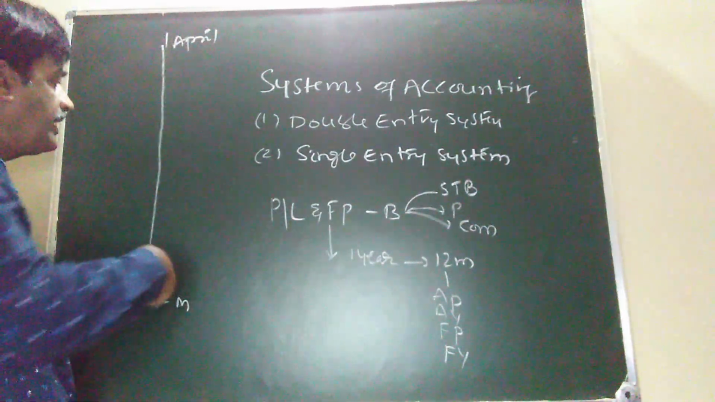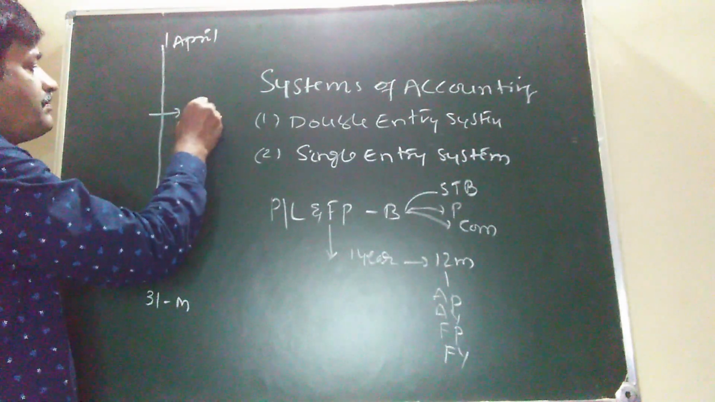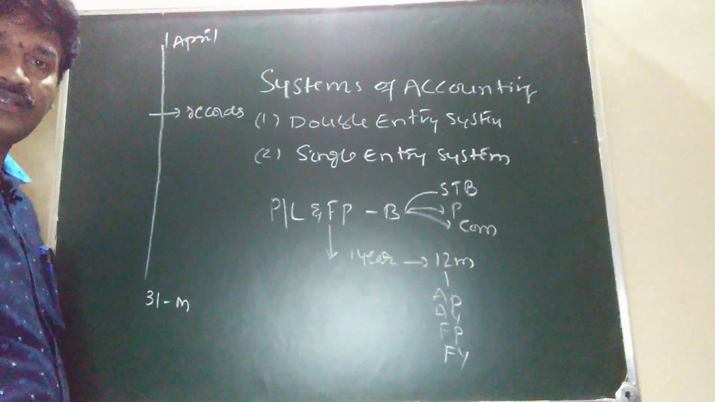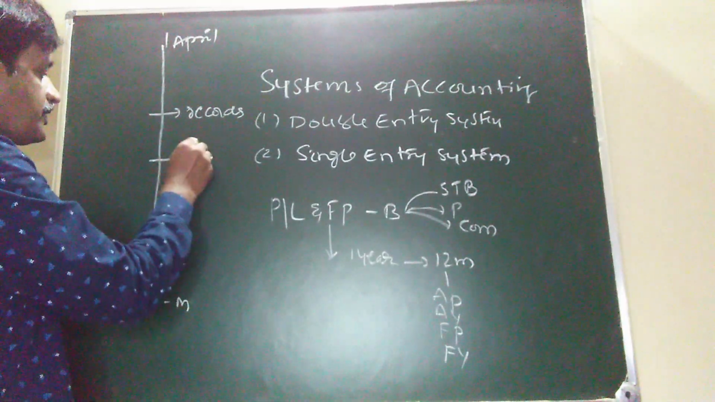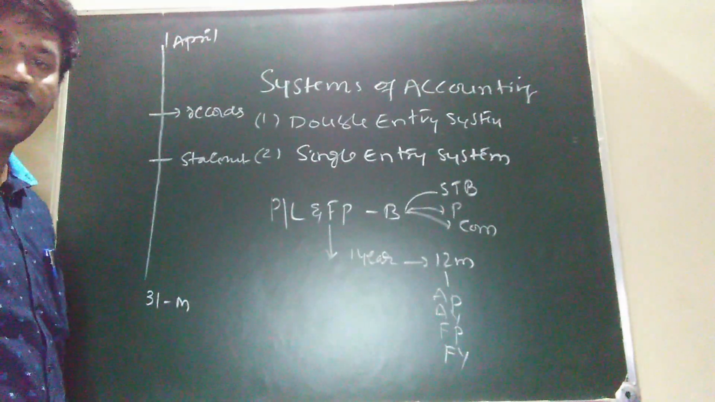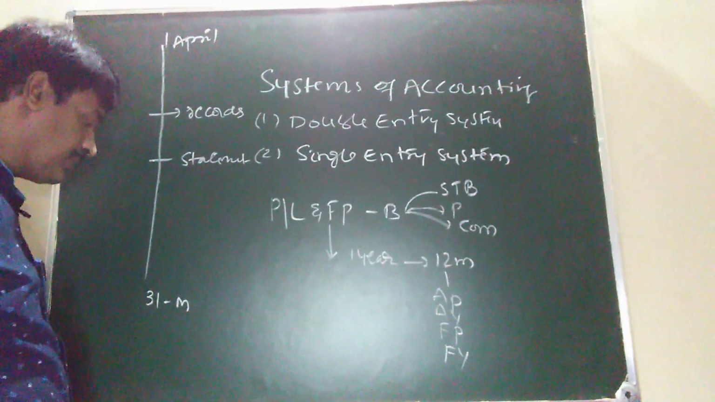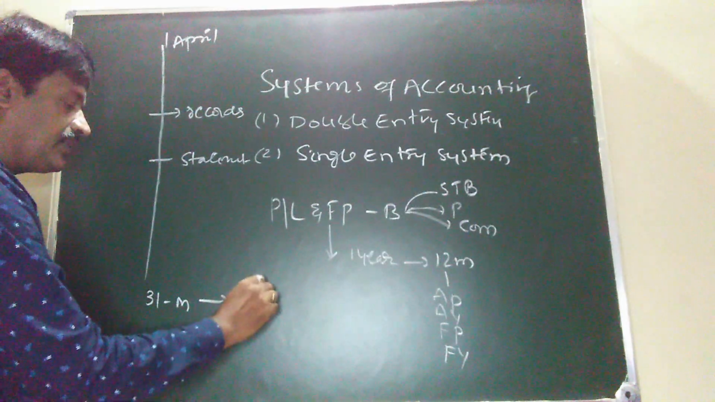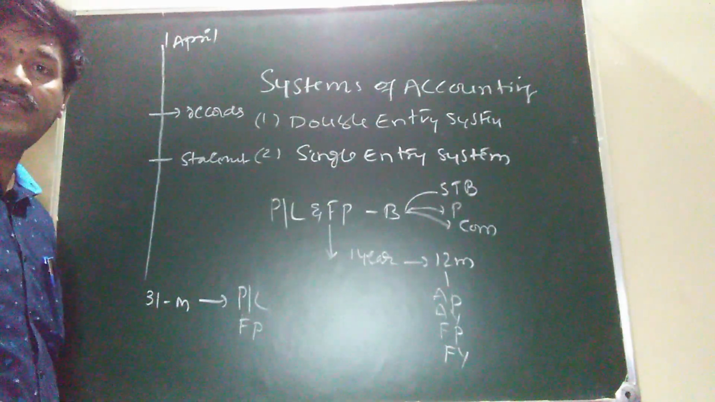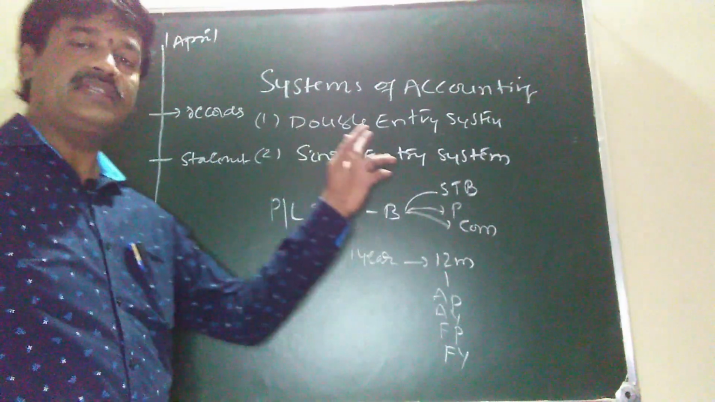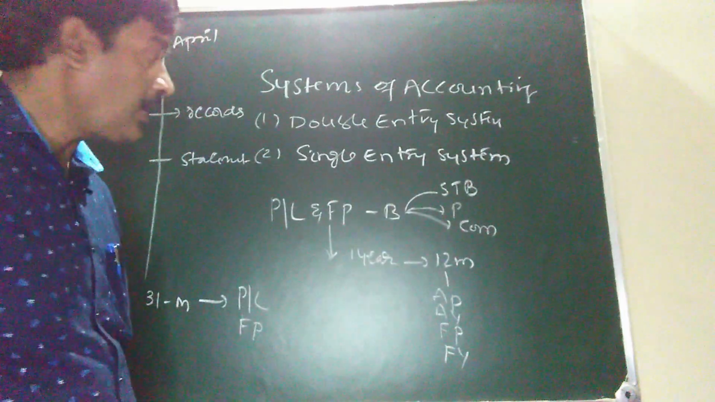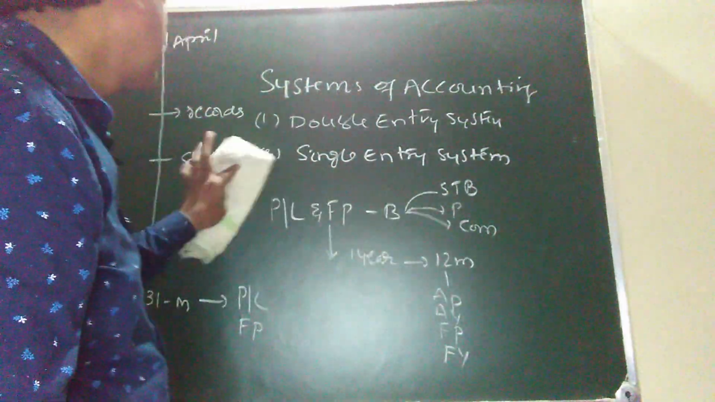During the 12 months period, a number of records are to be maintained and a number of statements are to be prepared after completion of one successful year, that is on 31st March. We are going to calculate the profit or loss and financial position either on the basis of what? Either on the basis of double entry system or on the basis of single entry system. Now I am taking double entry system.